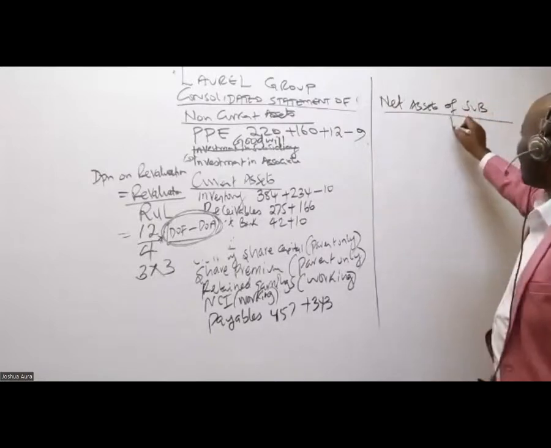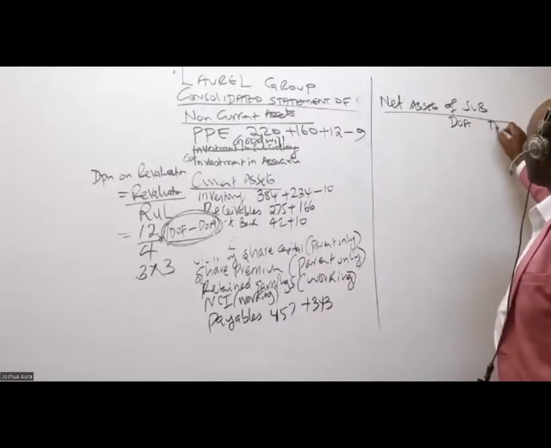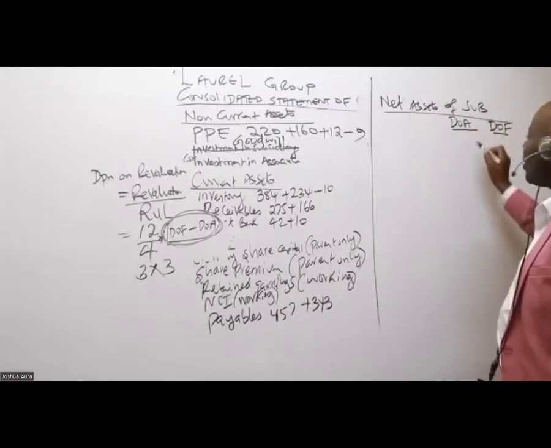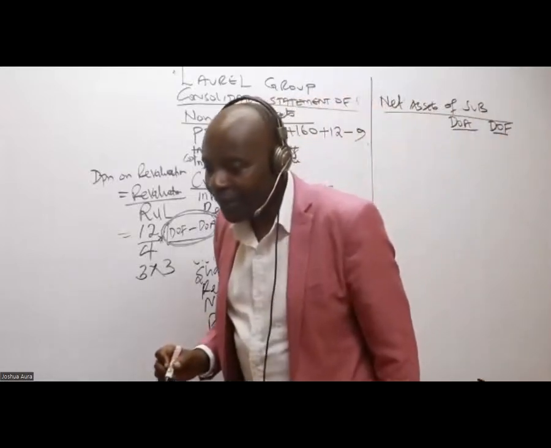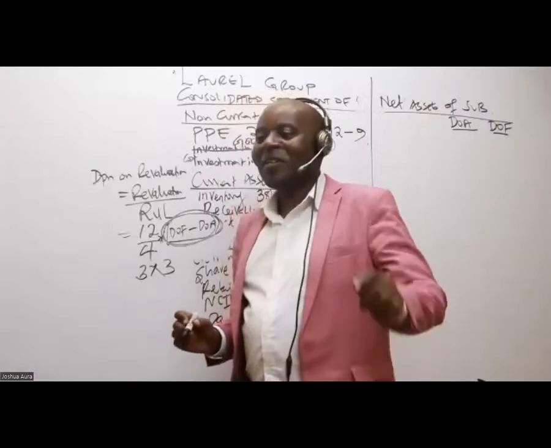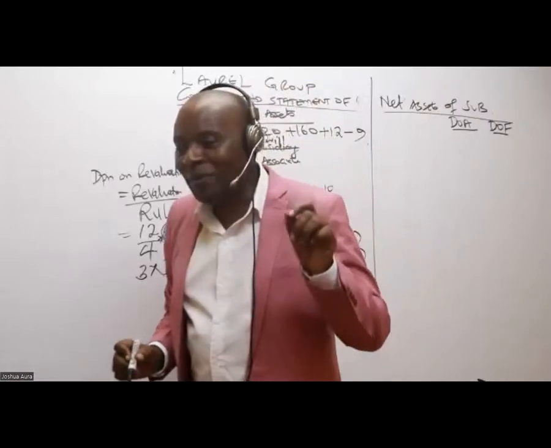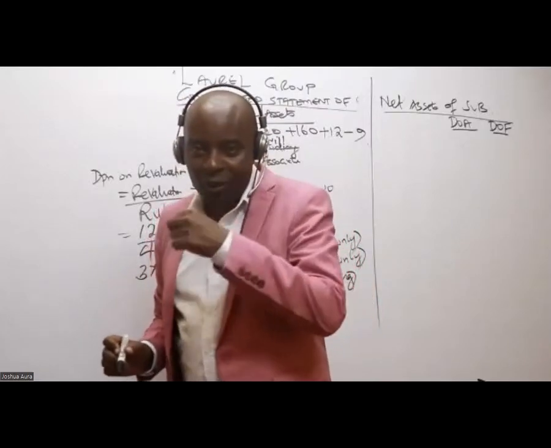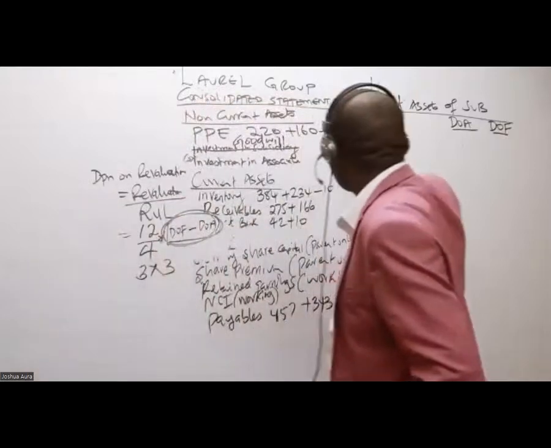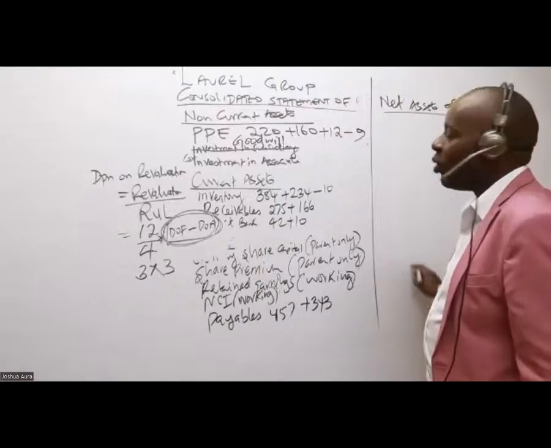So in this case here, I have the net assets at the date of acquisition, and net assets at the date of financial statements. Is there somebody who is able to remind us, ladies and gentlemen, the equity components? Remember, we're talking of equity components. What should I write here in this important table? Ordinary share capital.